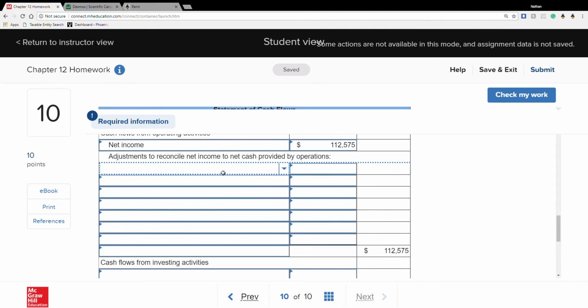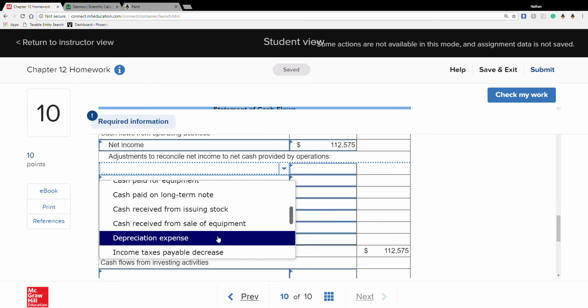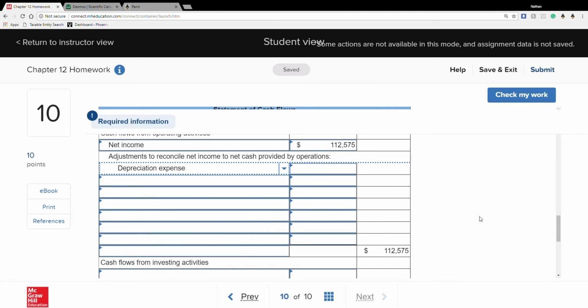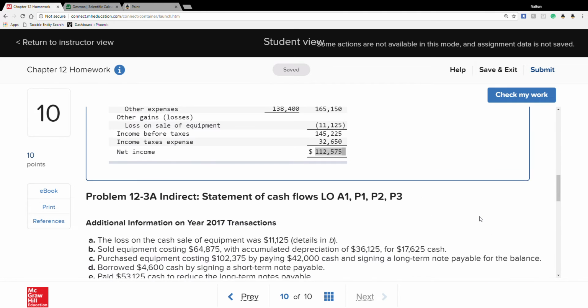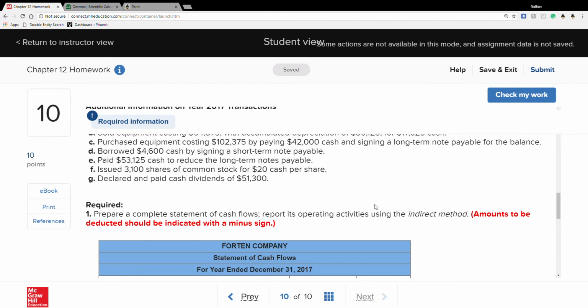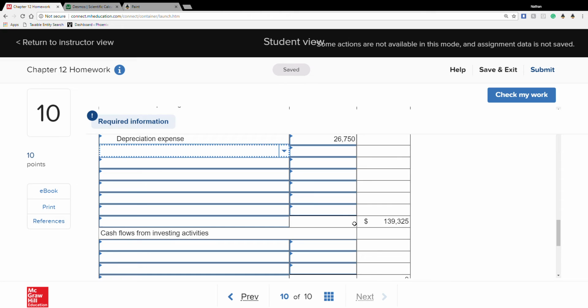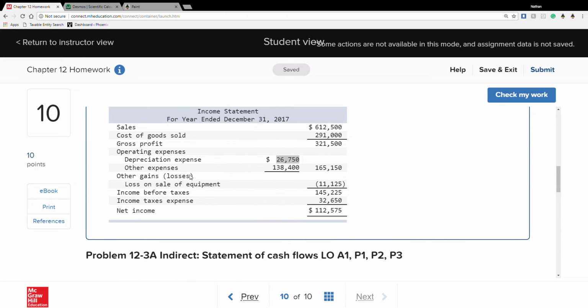So here we know the first one is always going to be depreciation. Always do depreciation first. Here it's 26,750, and we know that's always an add.